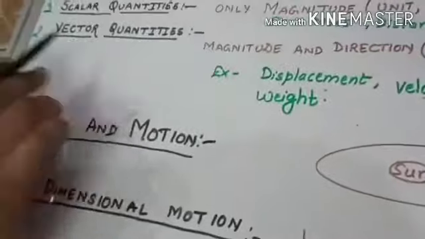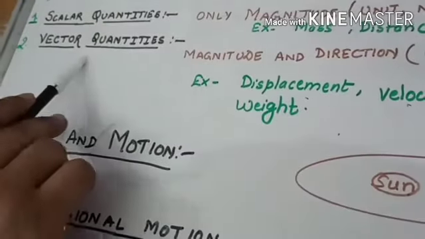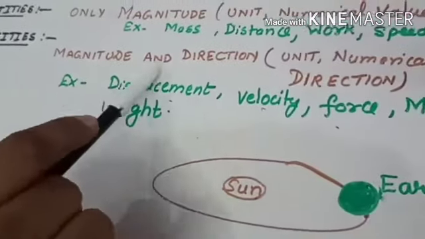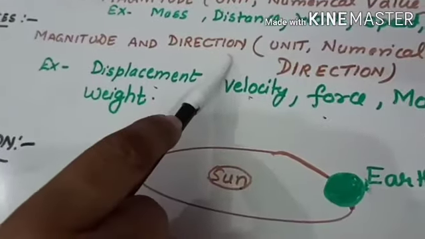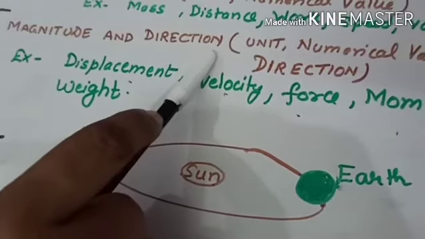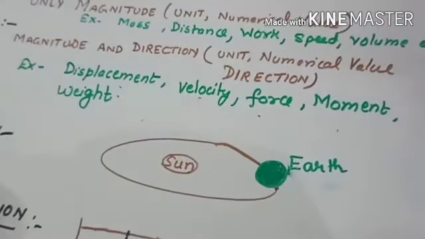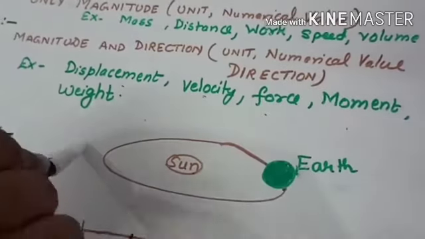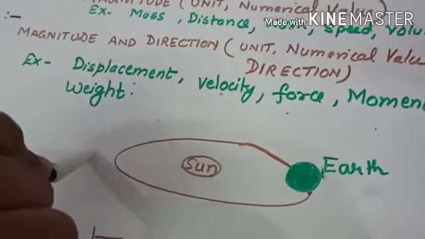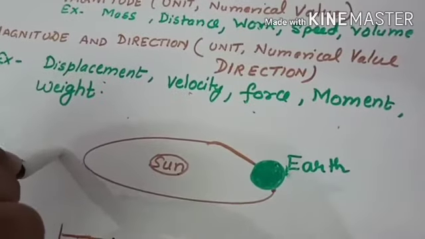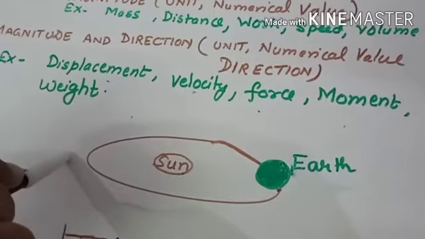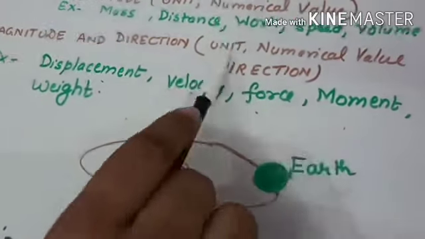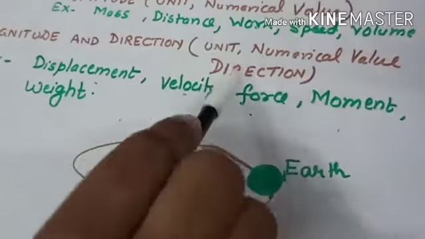Second is vector quantities. Vector quantities require magnitude as well as direction to express. Then they complete their meanings. So this is called vector quantities. For example, displacement, velocity, force, moment, weight, temperature gradient, impulse. These are examples of vector quantities. To express vector quantities, we need three parameters: unit, numerical value and direction.